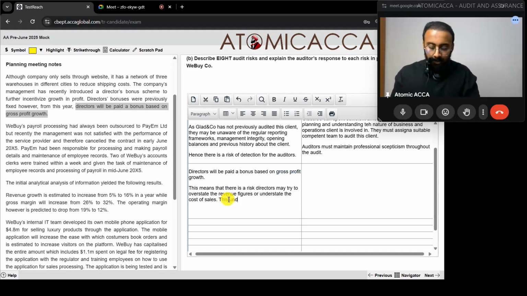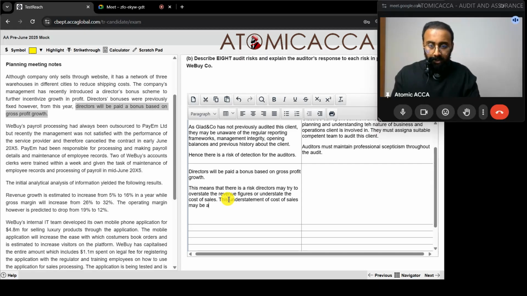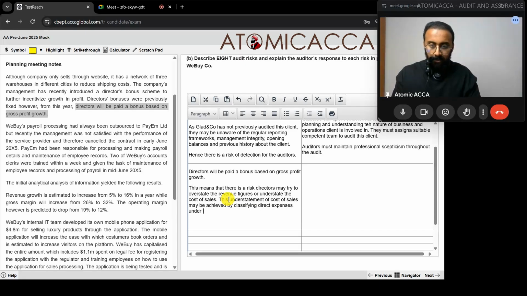This understatement of cost of sales may be achieved by classifying direct expenses under indirect expenses. So that is the risk over here.